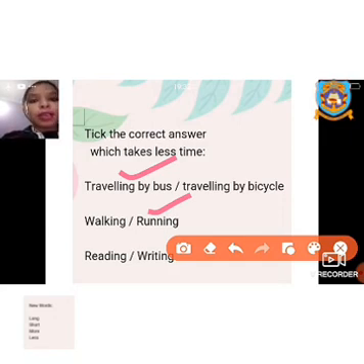Reading or writing. Walking and running, or reading and writing, you can do by yourself also. You can do an experiment of your own. If you have to go a small distance, like in your house only, you can calculate the time required for running the same place, and on the other hand you can walk, and you can compare it. You can see that running will take less time. Reading and writing: if you have to read a poem or a paragraph, reading will take less time and writing will take more time.